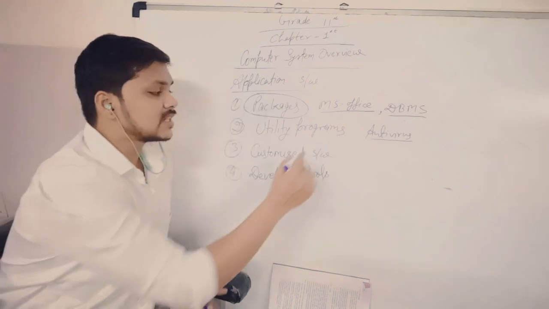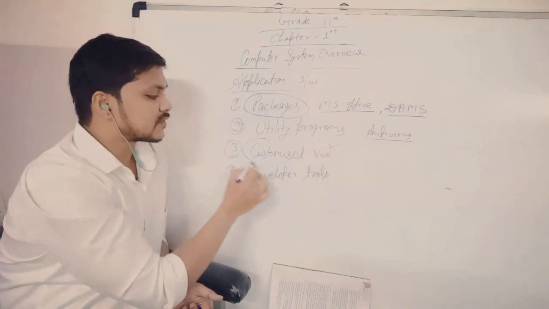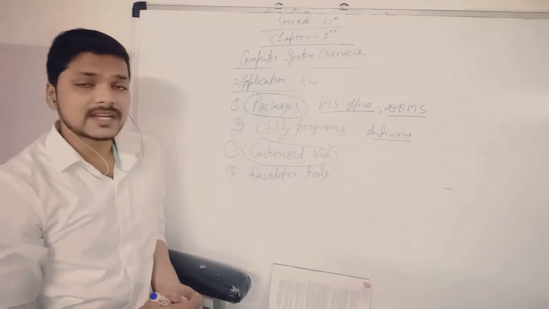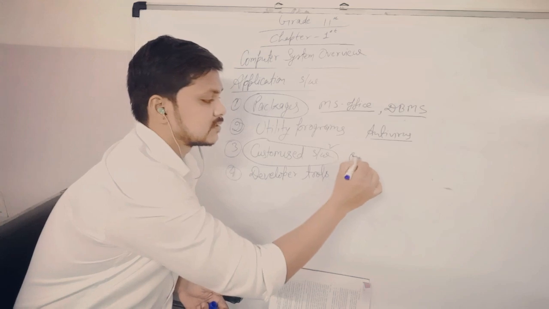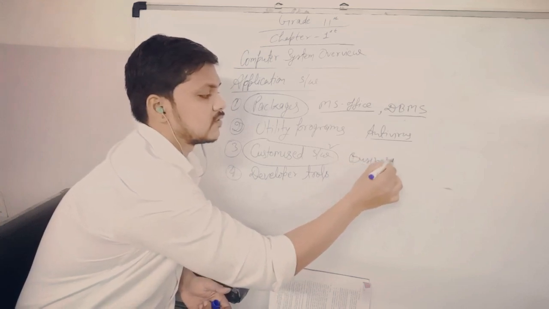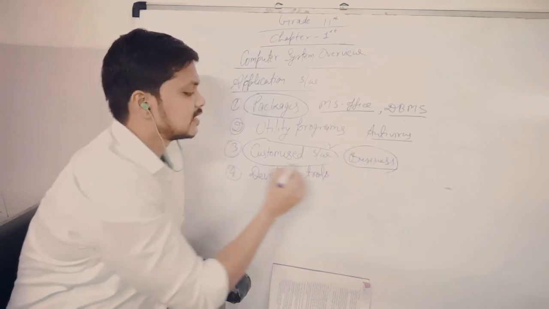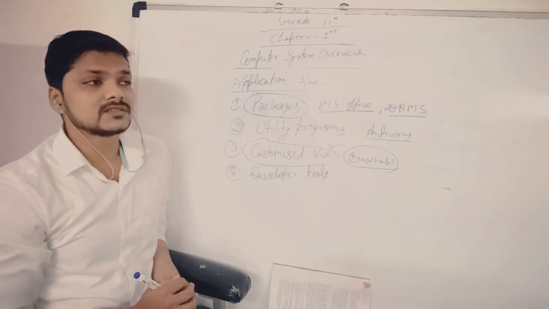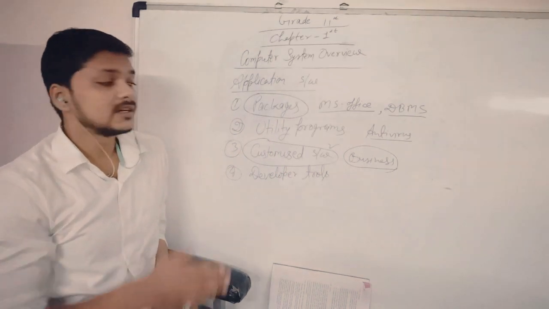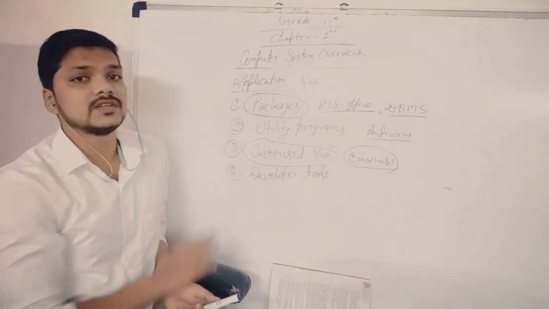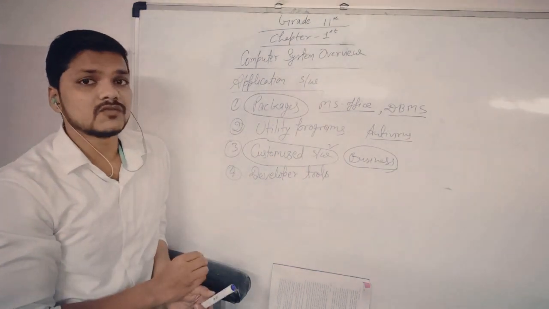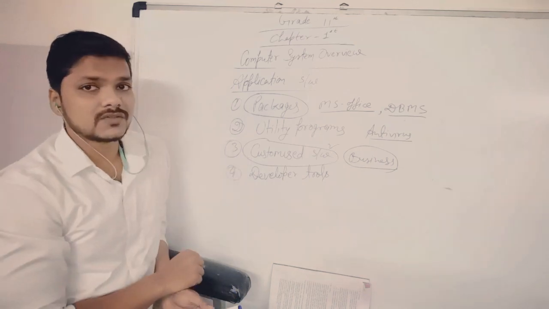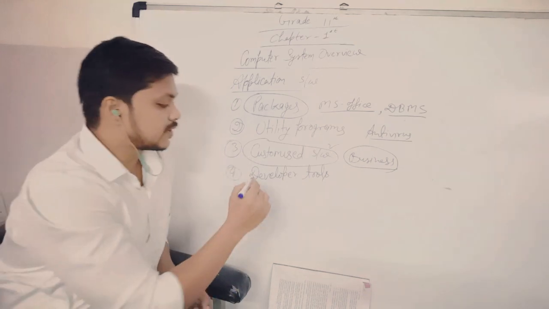Next are customized softwares. These customized softwares are generally used to perform tasks for a specific sector, like business. For business purposes, customized softwares are used, for example for banking, like SBI Bank and HDFC Bank. They have their own customized softwares. Software that performs for their sector only is called customized software. And next is developer tools.